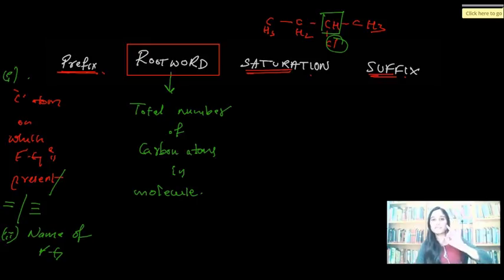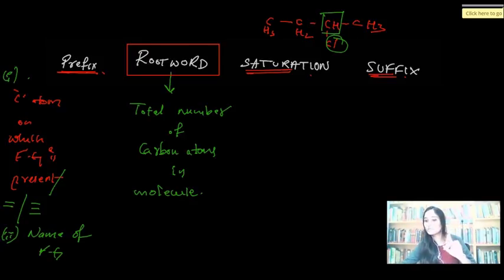So a prefix can give you two pieces of information about the molecule. One is the number of the carbon atom which possesses the functional group, and the second is the name of the functional group. But remember, not all functional group names can be used here. Only some functional groups, according to the rules of IUPAC, can be represented as a prefix, and you will understand it later when you study the functional groups.